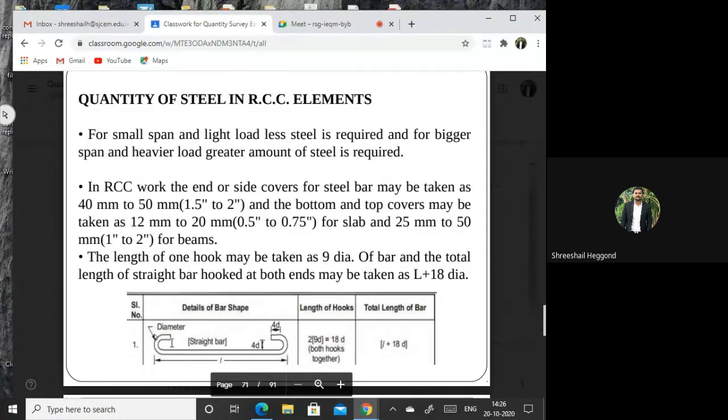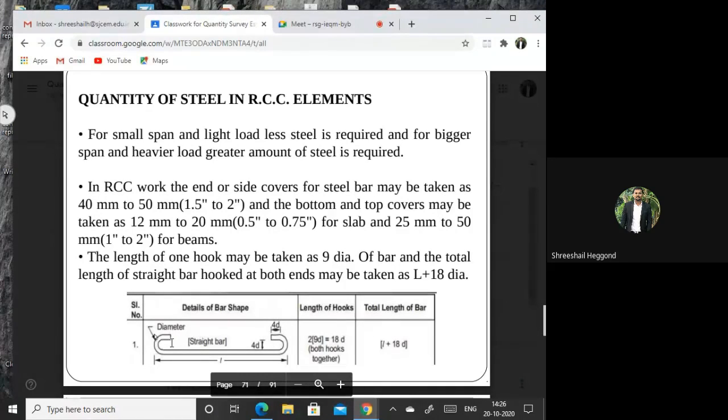Here, first one is, if you want to calculate from one end to another end, how much length of steel is required. Suppose my building is of 5 meter span. I cannot write directly 5 meter, because 5 meter will have the wooden covers.